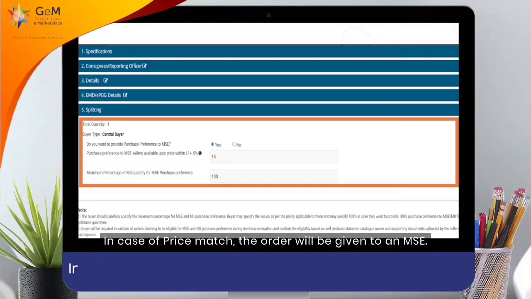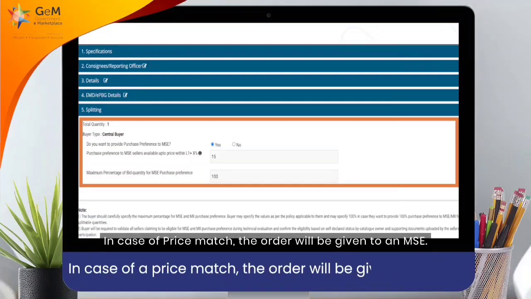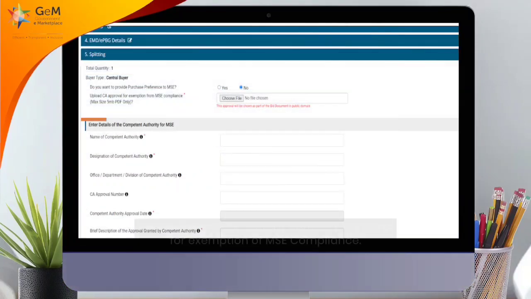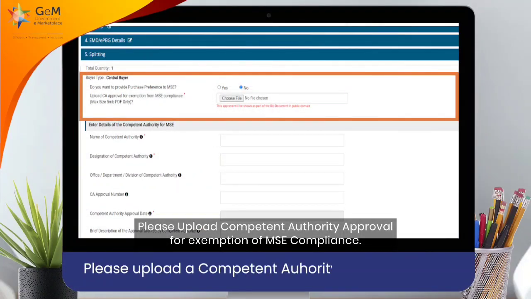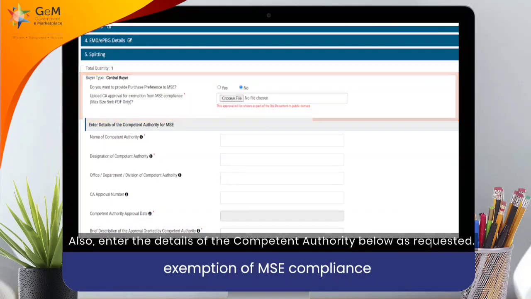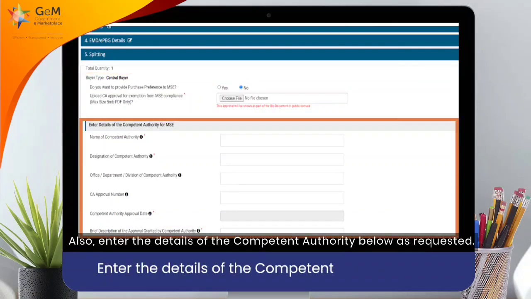Select Yes to give purchase preference to MSE. In case of price match, the order will be given to an MSE. Please upload competent authority approval for exemption of MSE compliance. Also, enter the details of the competent authority below as requested.